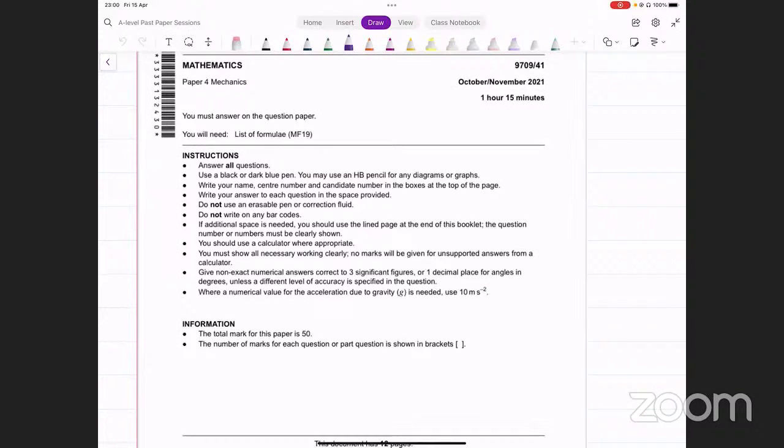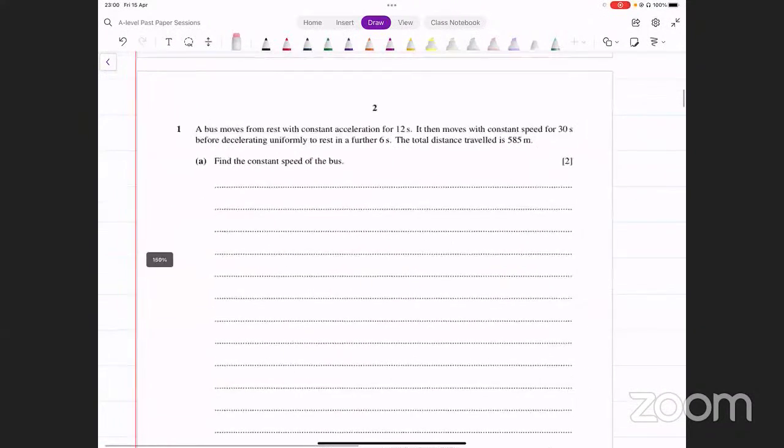So these are some instructions. We have seen them before. Working आपने show करनी है पूरी सारी, आपके working में जो accuracy होगी, that should be at least four significant figures. And the value of g that you use should be 10 in this mechanics paper. Okay, let's start with this.